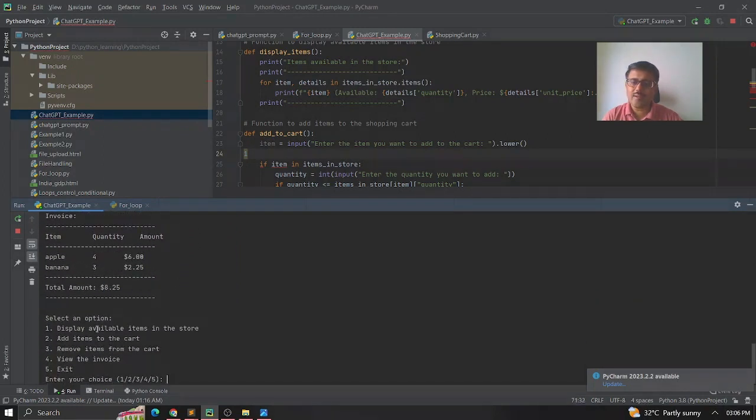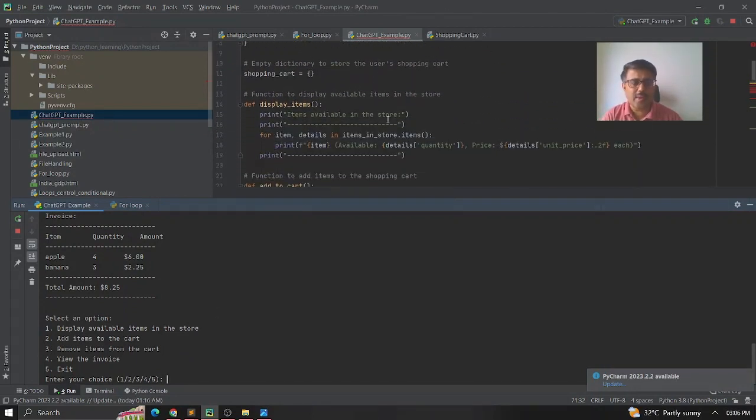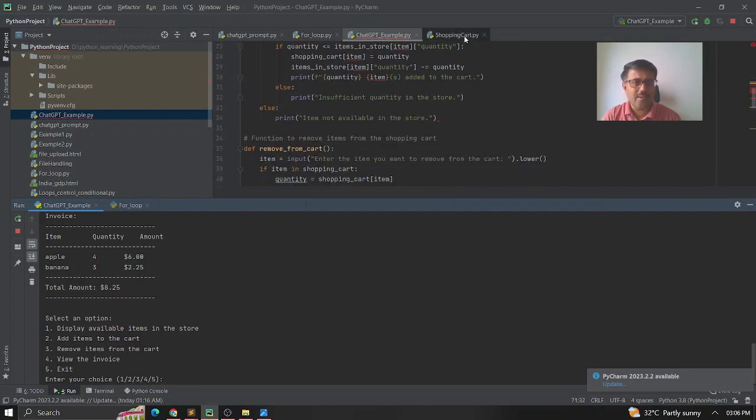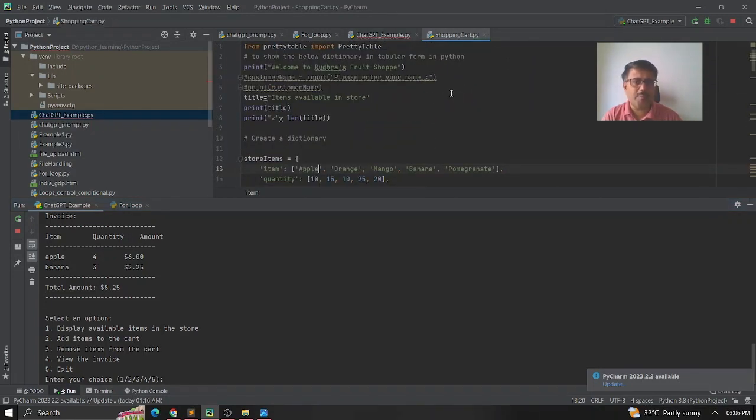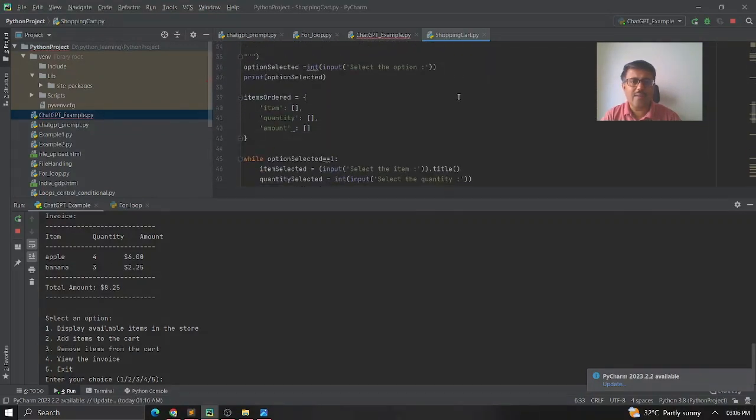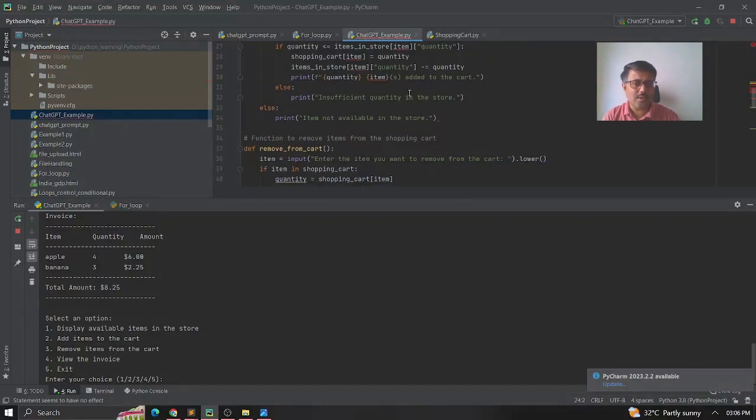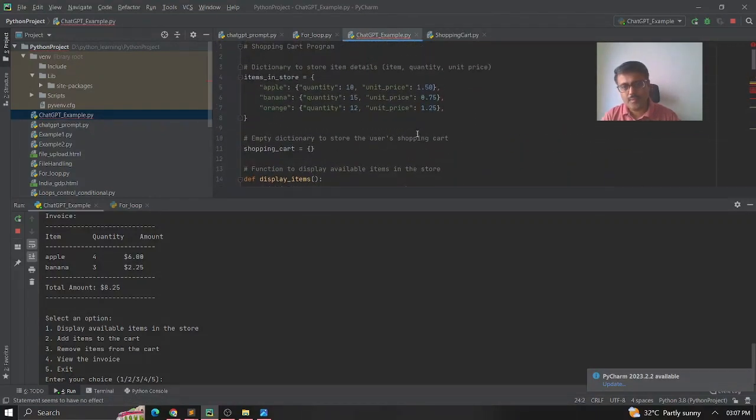This is what I just asked ChatGPT to give me as a program. You see how much time it would have taken for you to prepare a program like this. In fact, this is my original code, which I prepared without depending on ChatGPT. I just created that, and then later I wanted to revalidate whether ChatGPT is able to create a similar output. And this is the output I got. So likewise, we'll be able to create interesting code.